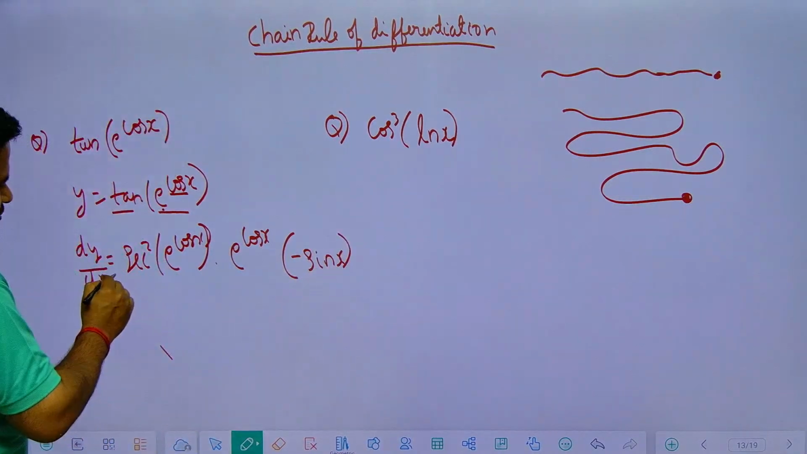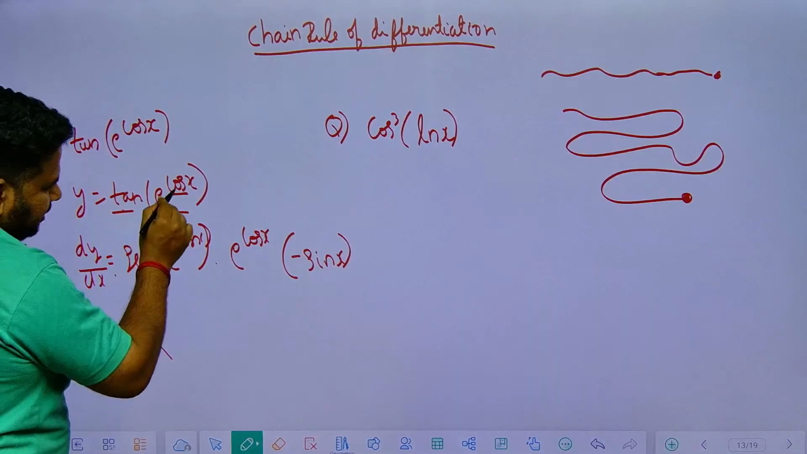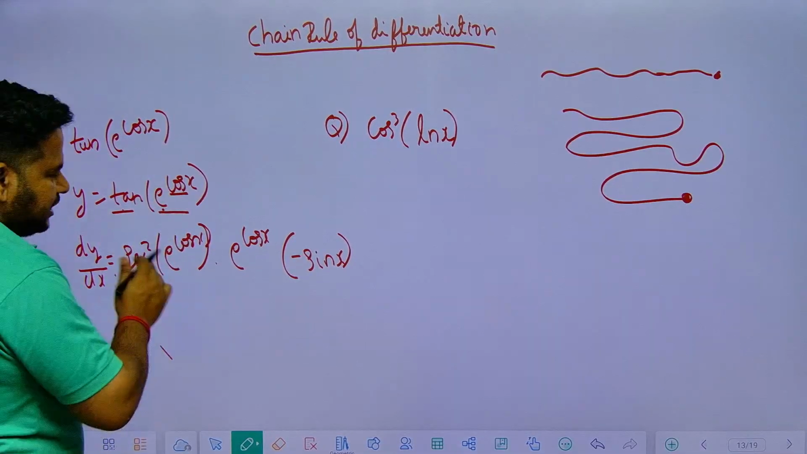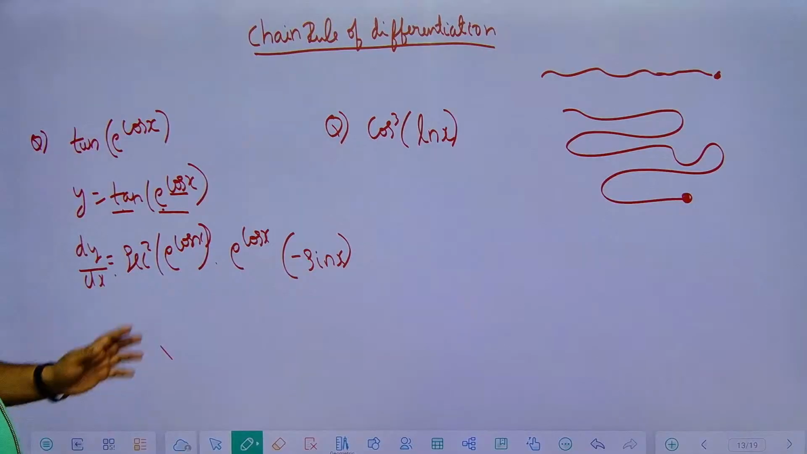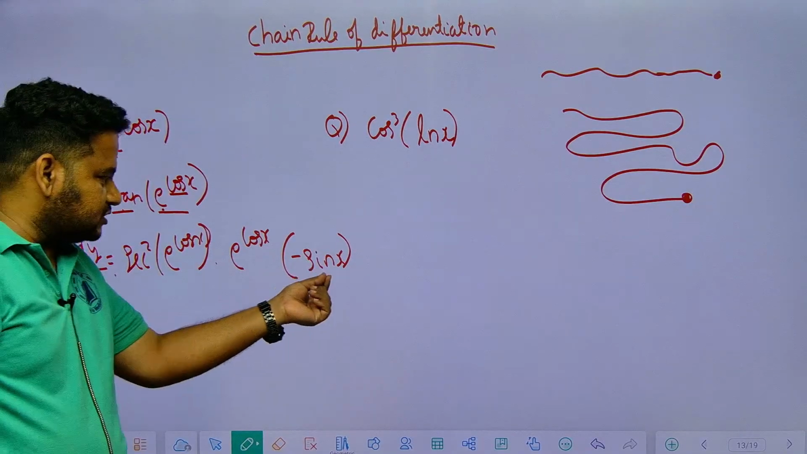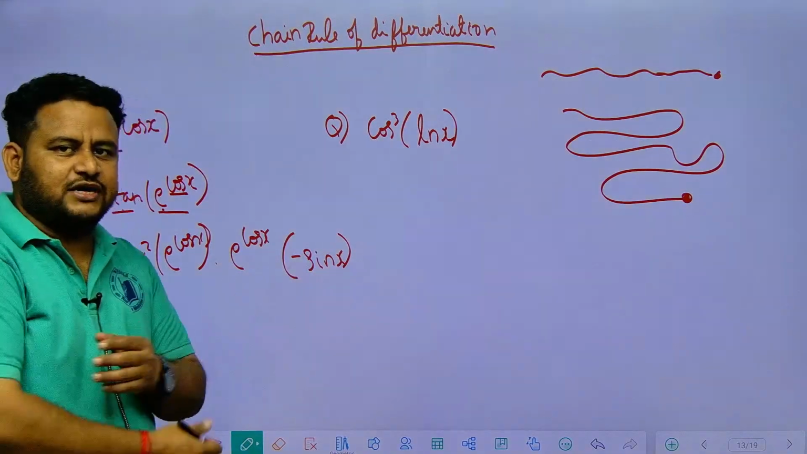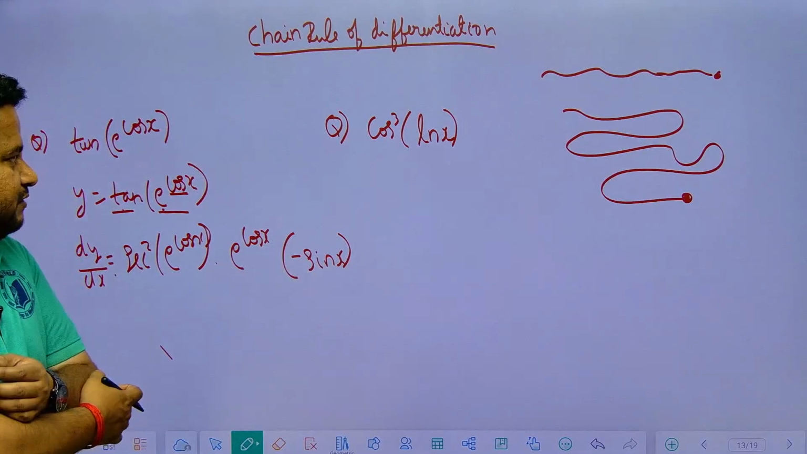See, from outside to inside, tan, e power, then cos x. So like this, from outside to inside we are going and differentiating completely. Here x is also there, derivative of x is 1. We are not writing 1 into something, that something value only will remain as it is.